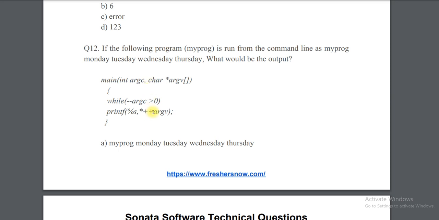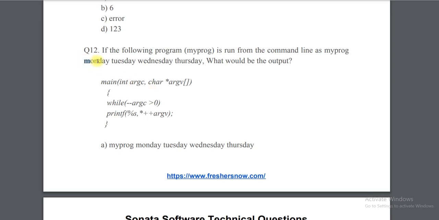So at 1 byte of argv, what is available? Monday is available, right? After that, again it will go for the next iteration and increment by 1 byte.